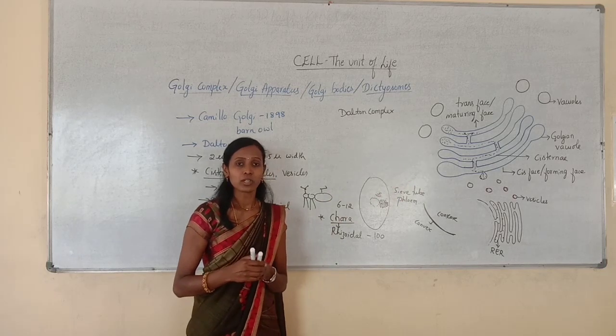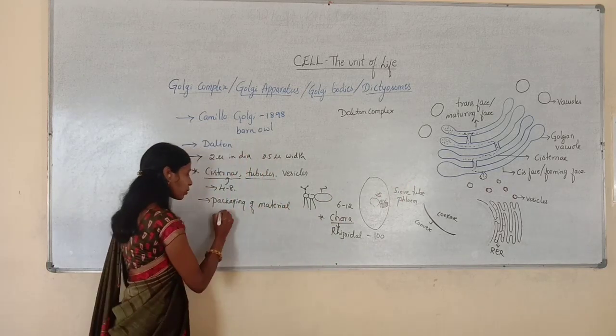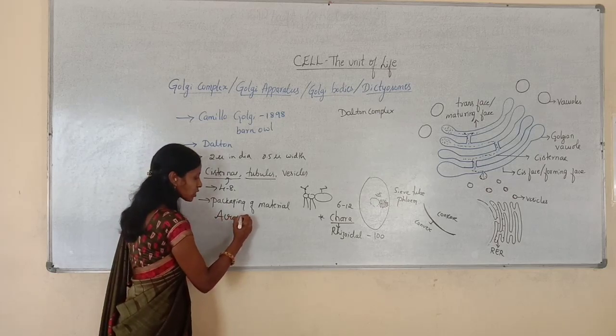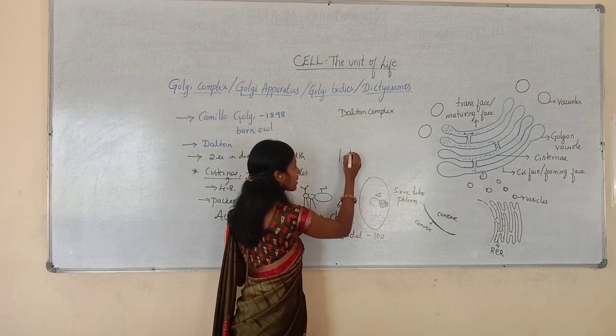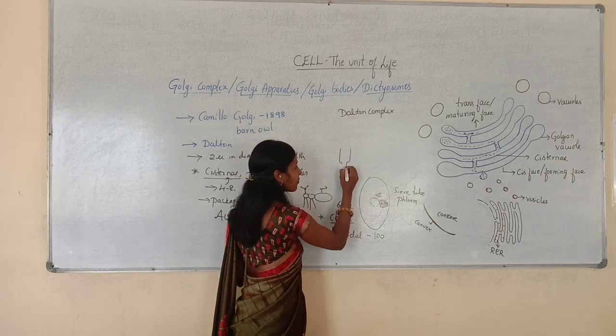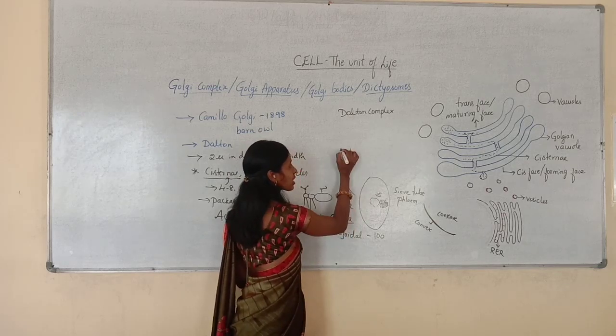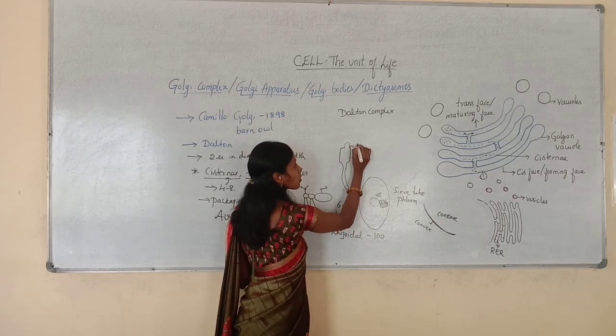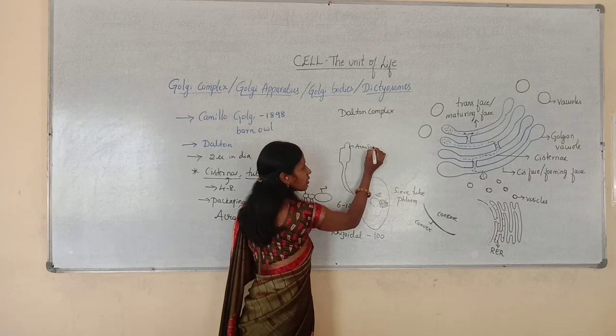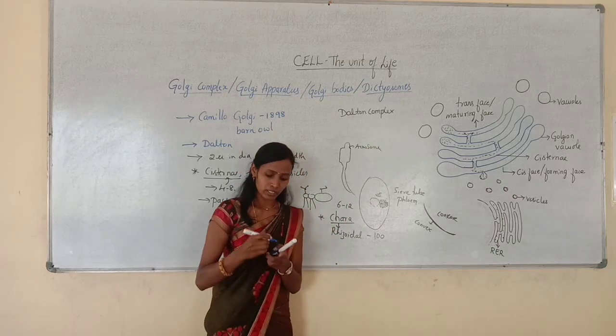Another important function is the acrosome. When you study the sperm, the main male gamete, the sperm has a head region and a tail region. At the head region, there is a cap-like structure called the acrosome.